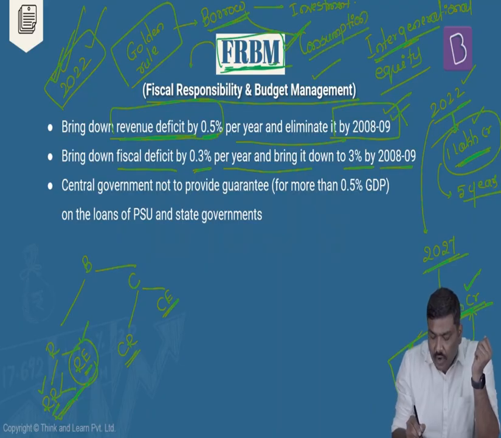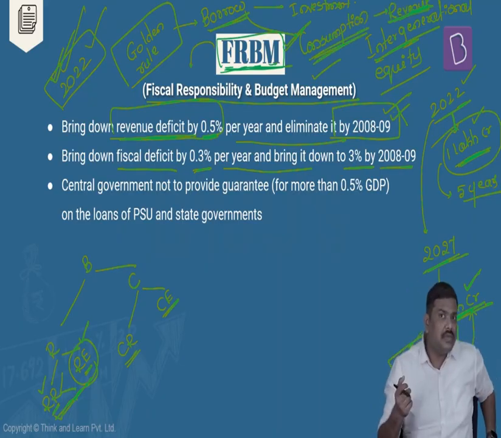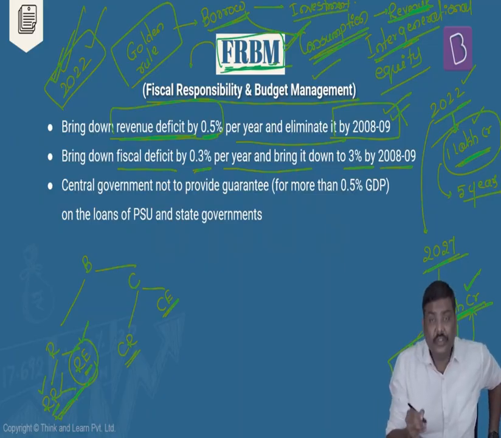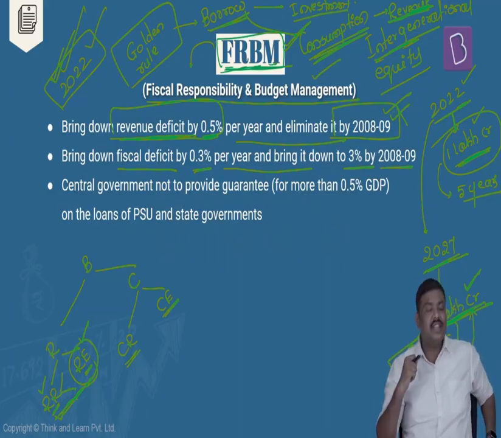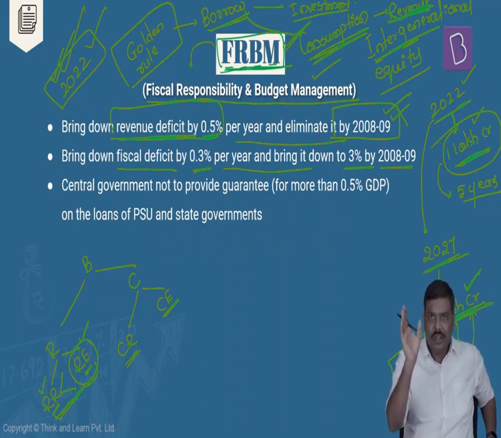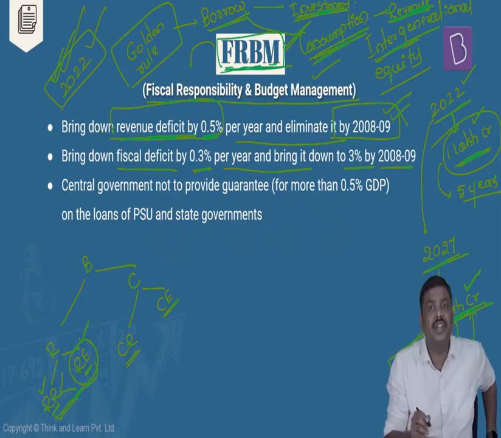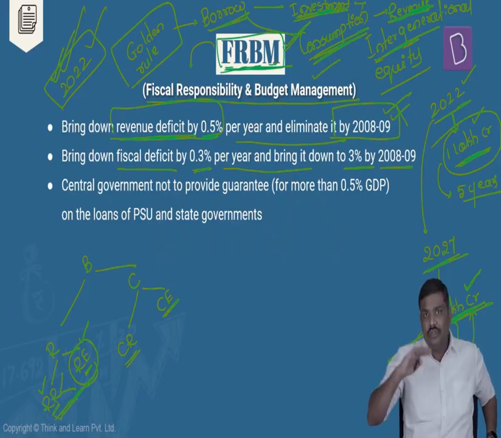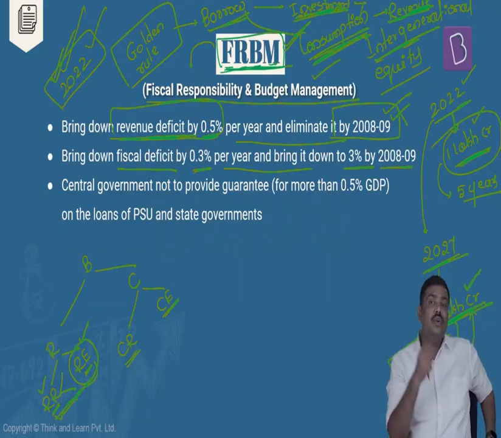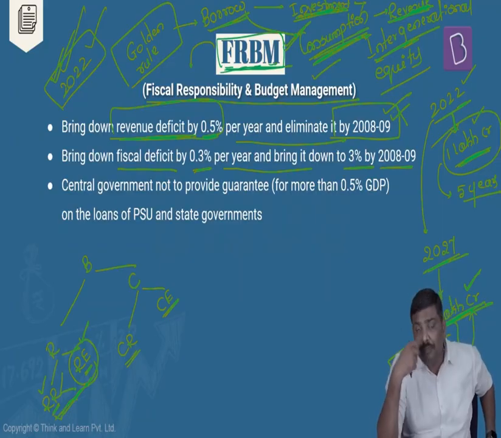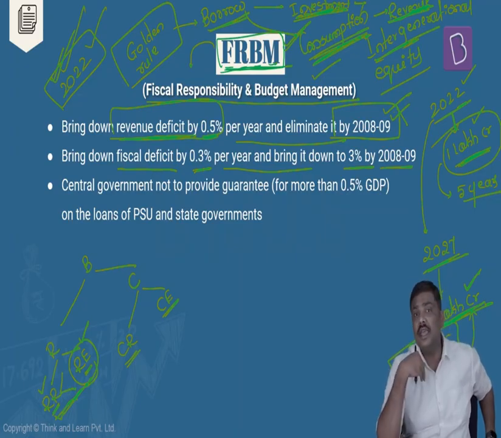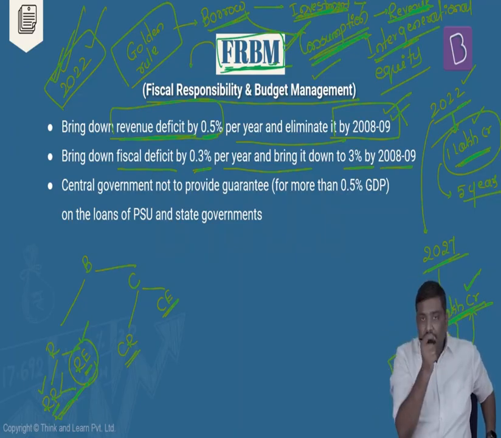So what do you mean by this? Whenever the government of India uses the borrowings under the revenue head, it is being used for consumption purposes, whereas the government can use borrowings for the development of infrastructure. For example, the government can use this money for development of national highways, warehousing, or construction of dams, bridges, manufacturing facilities, etc. All of these are investment type of expenditure which will fall under the capital head. Whereas the government borrowing money and using it for, let's say, providing welfare schemes to the people, payment of pensions to retired workers, or repayment of interest, etc. These are called using the borrowings for consumption purposes.